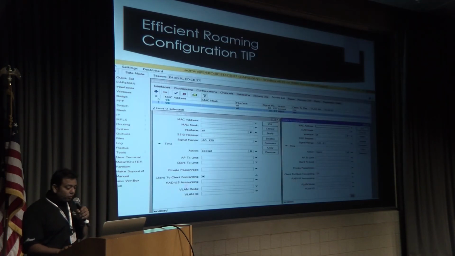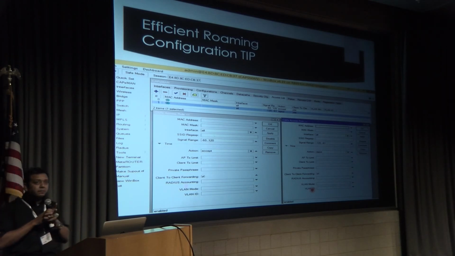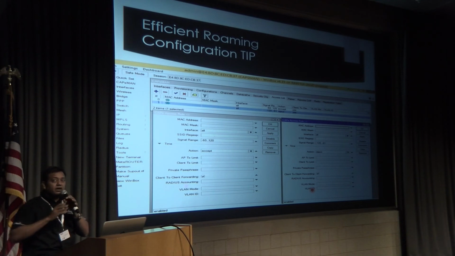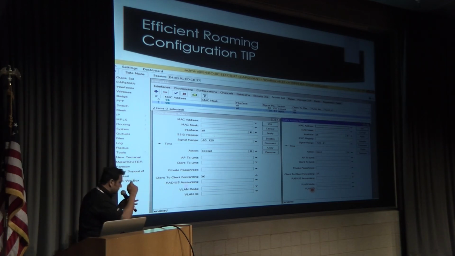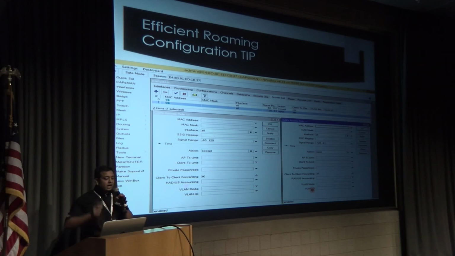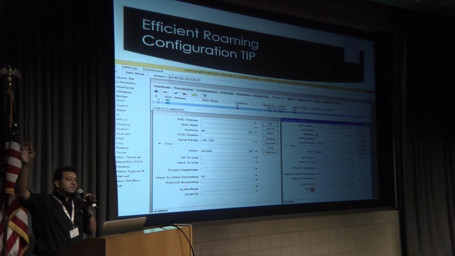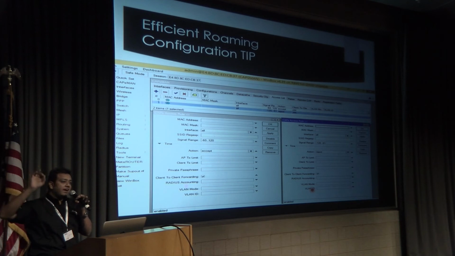Okay. So what is the reason actually? Sometimes, like if I have one AP on the right side and another AP on the left side, what happens is, if I'm connected with the AP and I'm roaming to another location, when I arrive at the left side, I will still be connected to the AP on the right side, because I still have some signal through which I am connected.